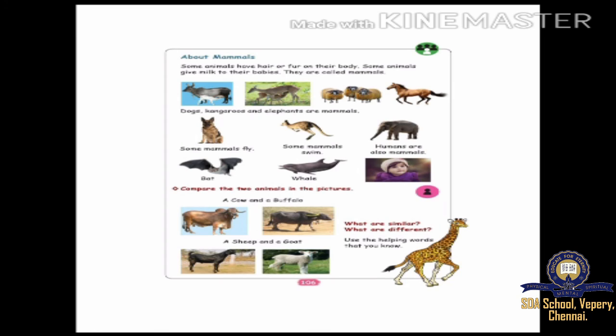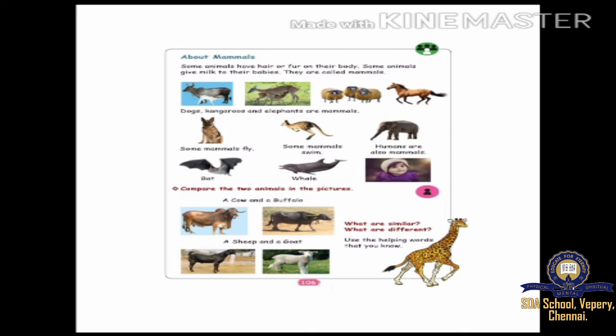See the next one. A sheep and a goat. Sheep has more fur on the body and the goat has a little bit only. Black color is goat and white color is sheep. Both are a little bit similar but they have small differences. What are the similarities and what are the differences? Tell me what is similar. Horn is similar. The leg is similar. The tail is similar for the cow and the buffalo. What is different? The buffalo has a hump on its body, but the cow does not have.